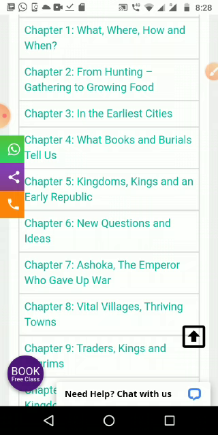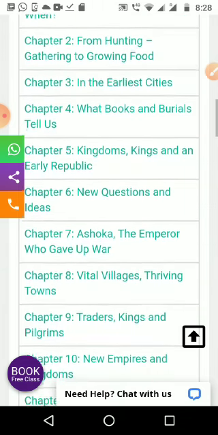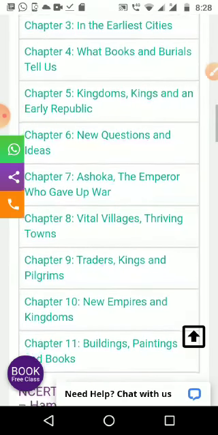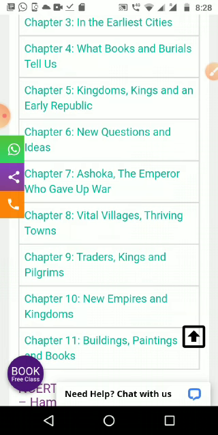Then chapter 4, what books and burials tell us, from where we are getting the information about history, that is from the books written in the olden days as well as the burials in the ground, means the fossils, they are giving information to us. Then in the 5th chapter we studied about kingdoms, kings and an early republic. What was the ruling style of the Indian subcontinent?